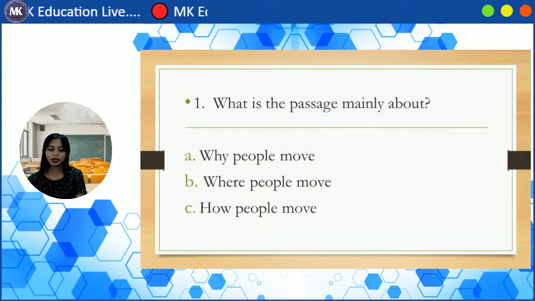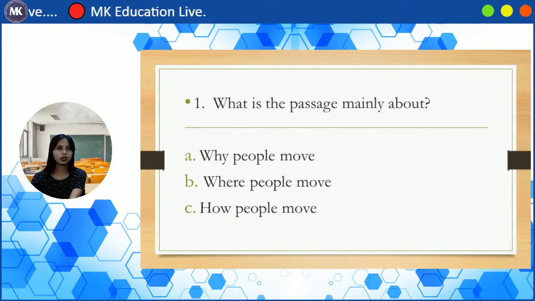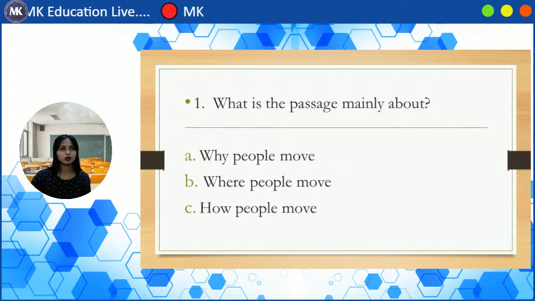Okay, and we have here, of course, the questions. What is the passage mainly about? So we're talking about what? Is it letter A, why people move, where people move, or letter C, how people move? Yes. So the passage is mainly about why people move, right? The reason people move to another country. So this one is letter A, why people move. Okay, very good.